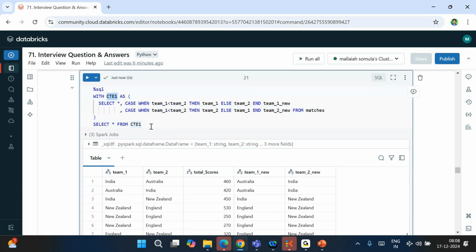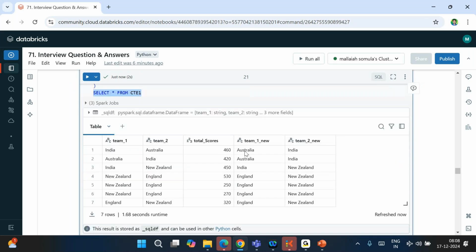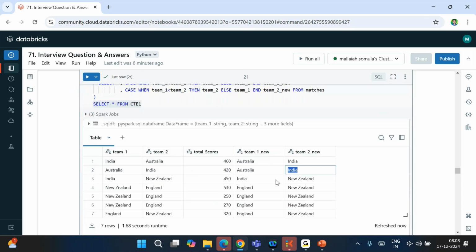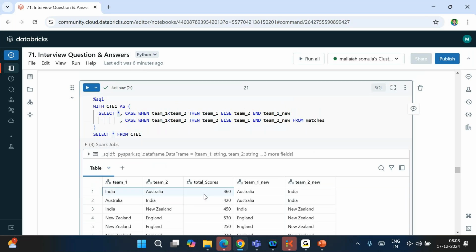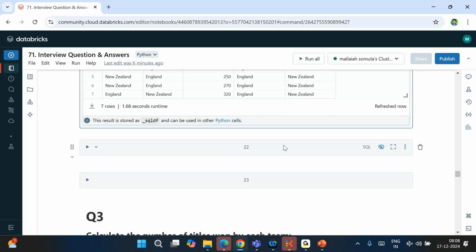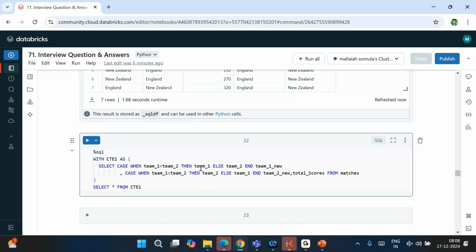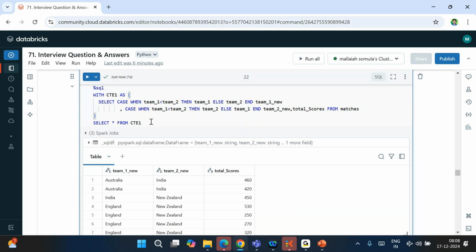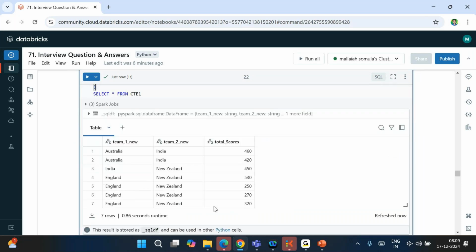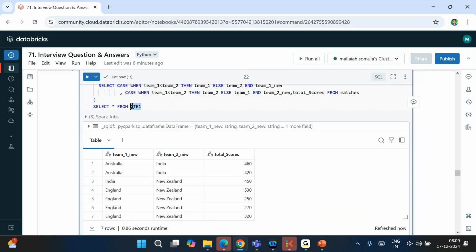So here you can query, so Australia India, Australia India, like this I am able to bring it. Once I bring it, I have used a star, that's why I'm getting the existing columns plus the newly derived 2 columns. But next, star I am not using. I am taking team 1 new, team 2 new and total scores only. Okay, you got it like this. So in the CTE1 you got this.